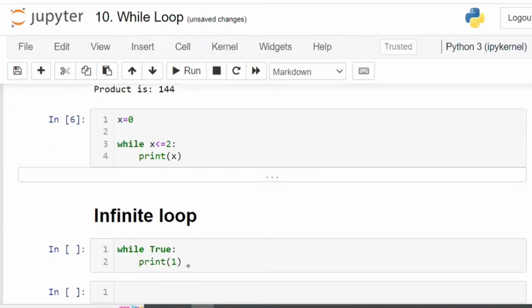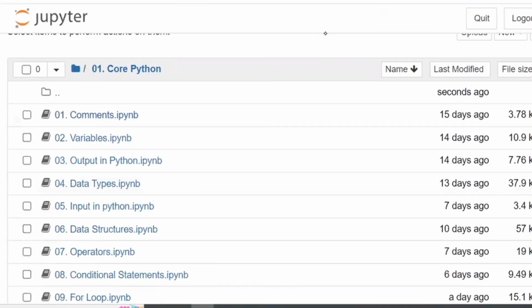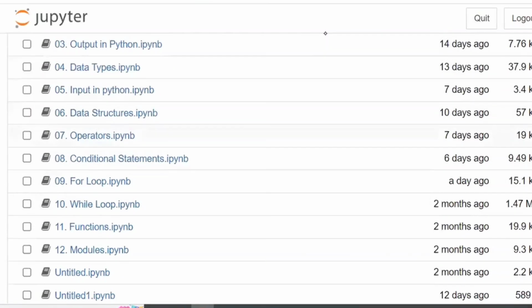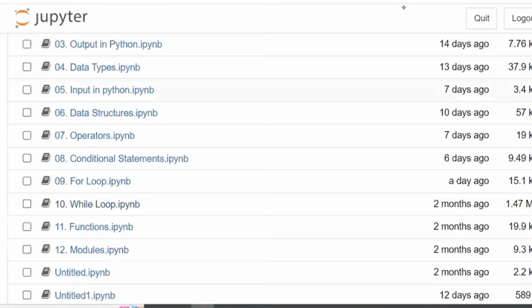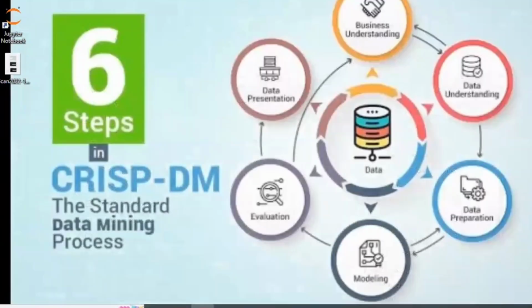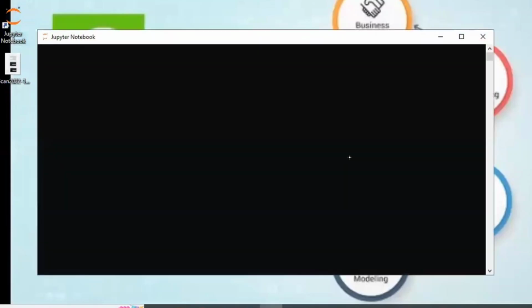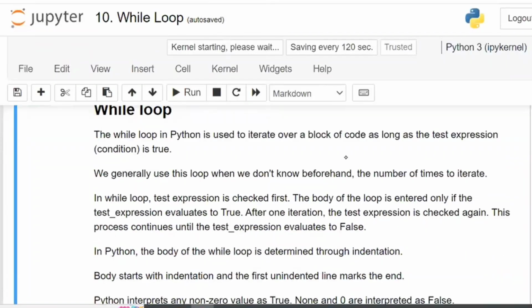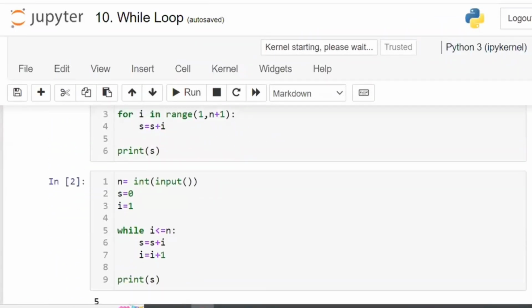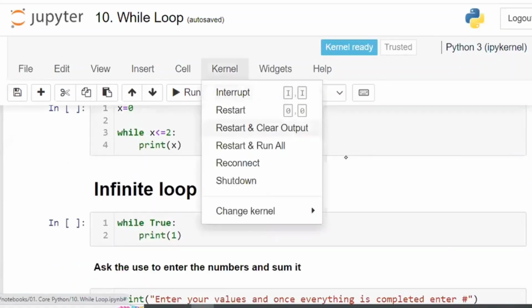It is not working. Let me close. So clear the outputs.